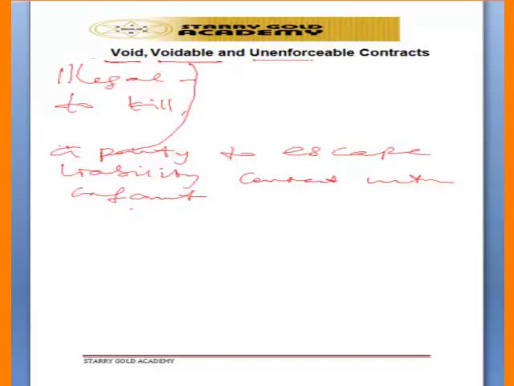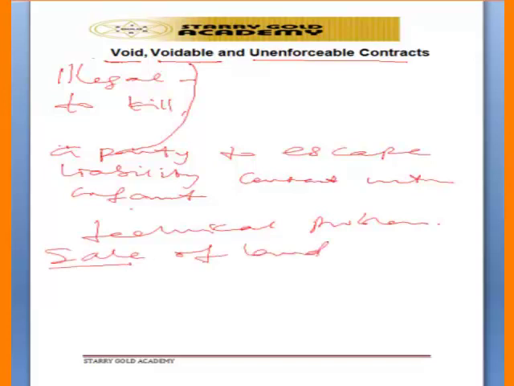An unenforceable contract is a contract that is perfectly okay, but there are some technical problems. Take for example, a contract for the sale of land must be written. That is the law.